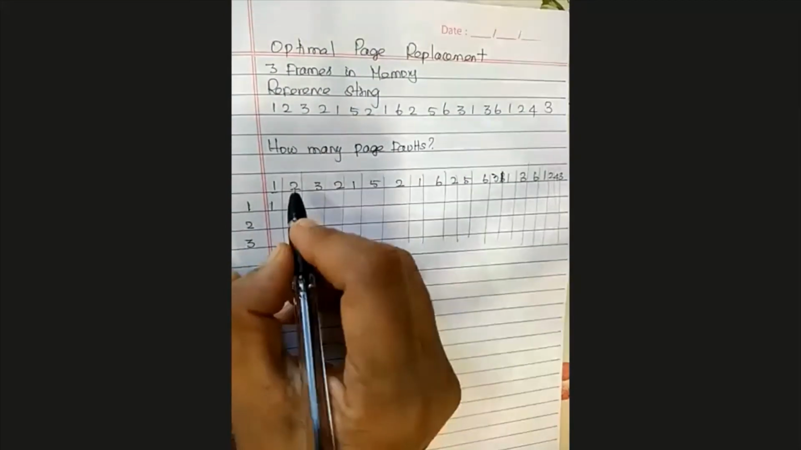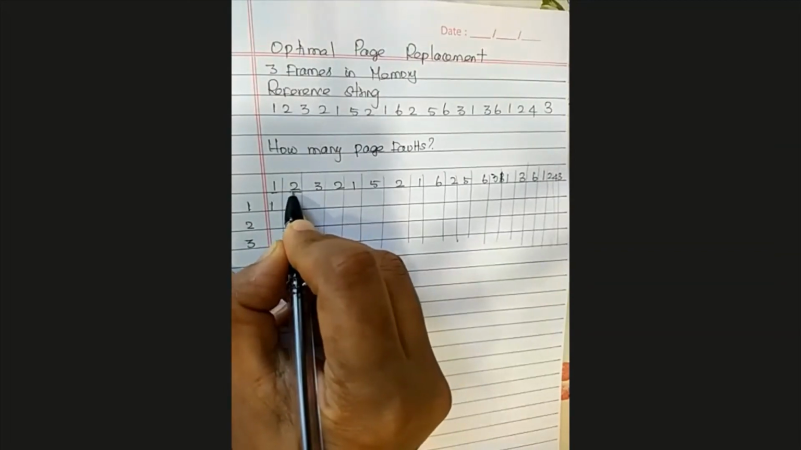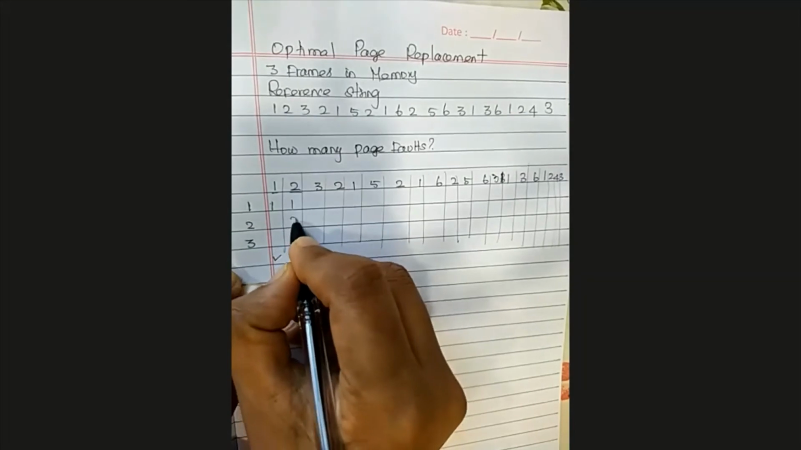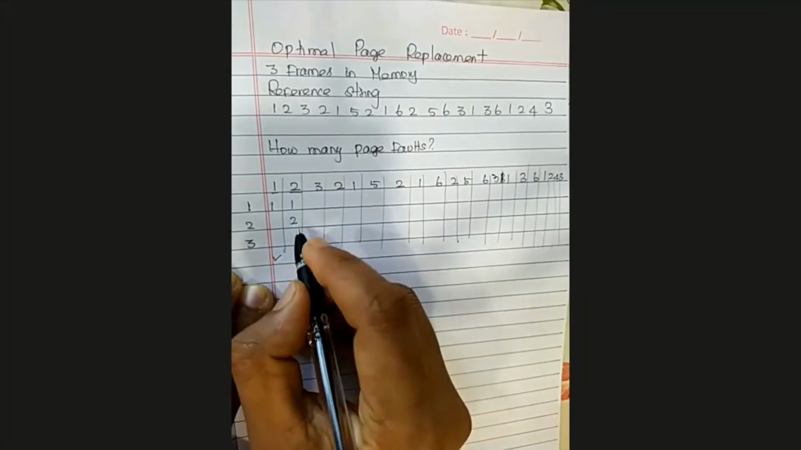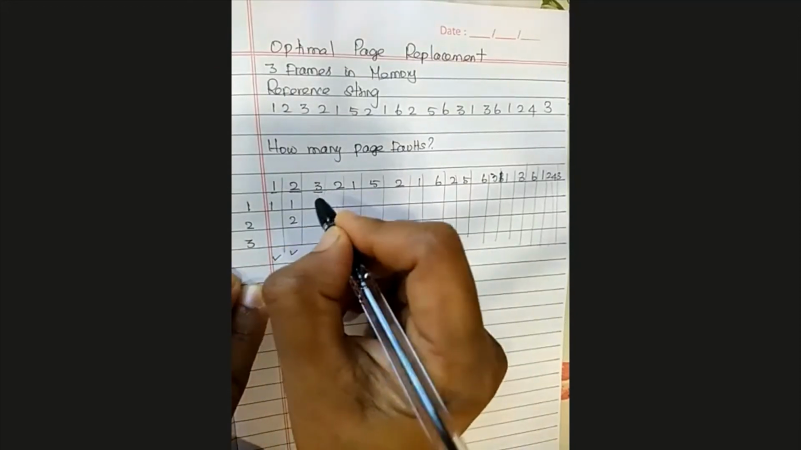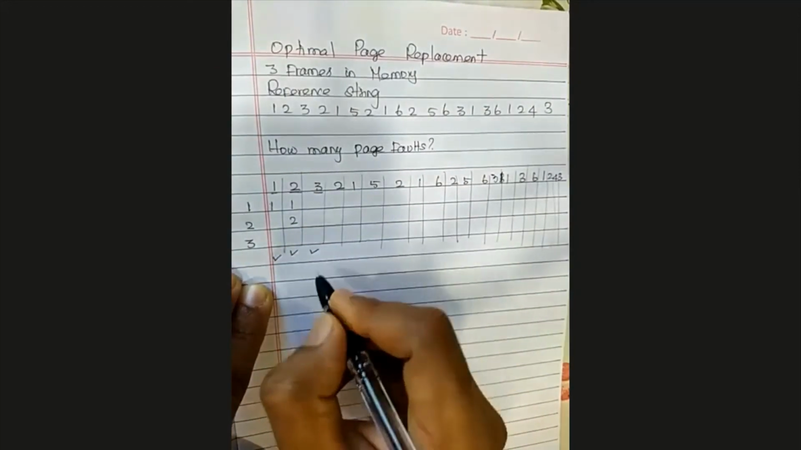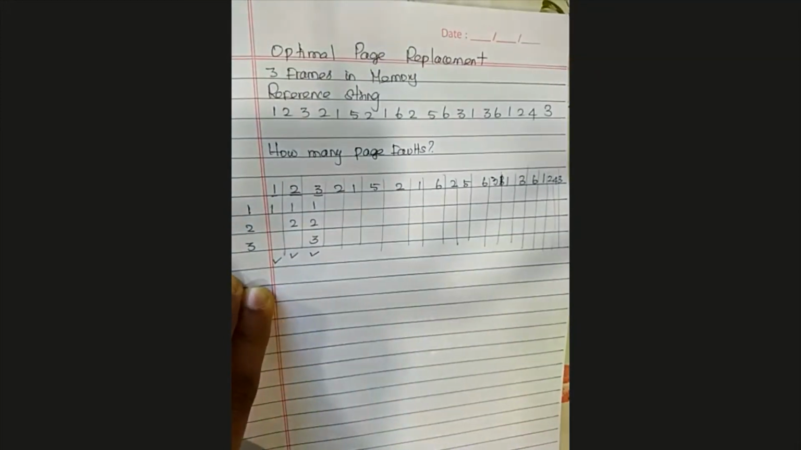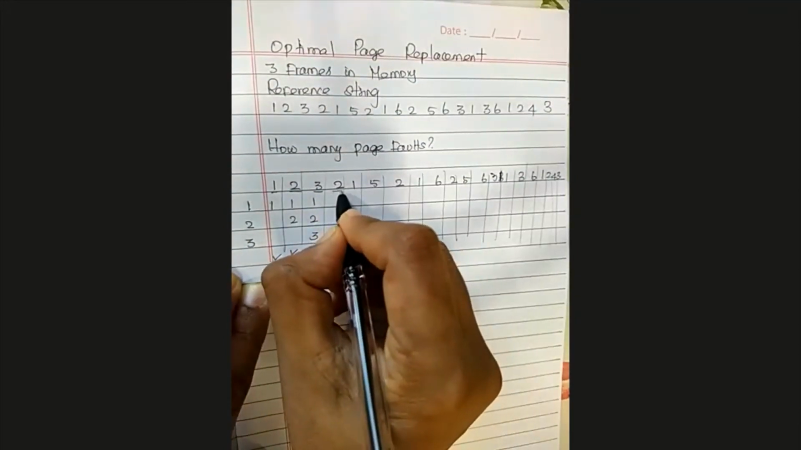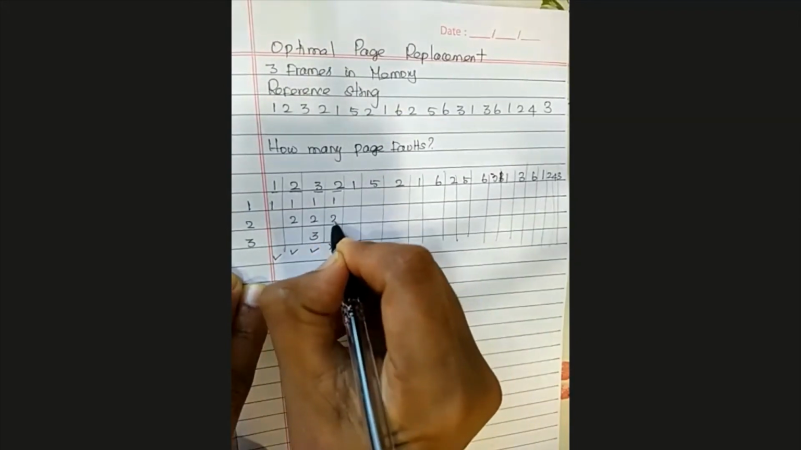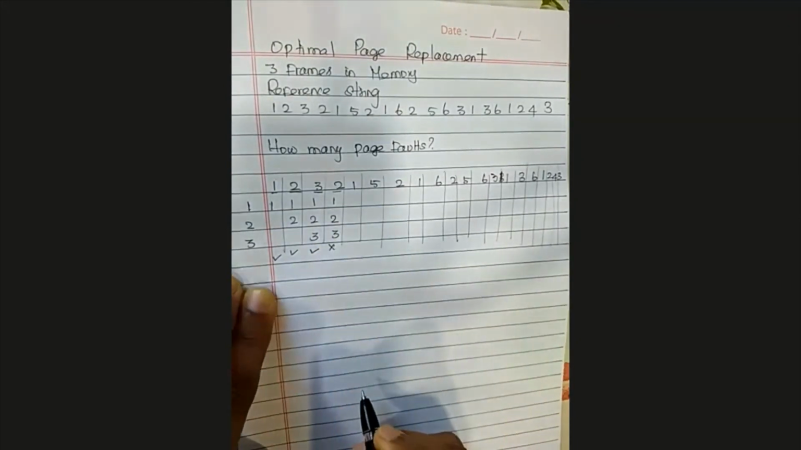Okay. When CPU refers page 2, it's not there. So the page will be loaded somewhere. Okay, let me assume here. Of course, there is a page fault. When CPU refers page 3, of course, it's not there. There is a page fault. Let's load the page in the empty frame. Fine. When CPU refers page 2, of course, it's there. There is no page fault. The main memory content is page 1, page 2, page 3.